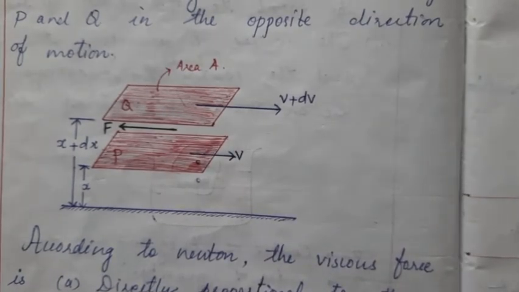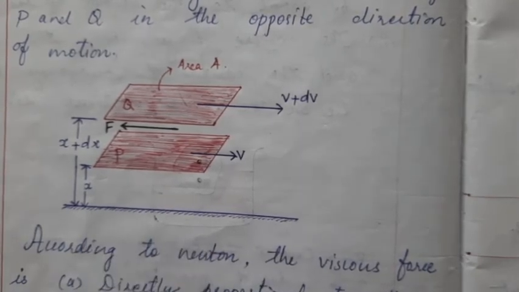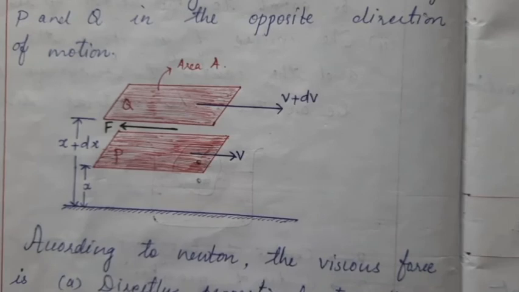After many observations, Newton understood that the layer which is in contact with a solid surface, for example the liquid layer in contact with the sides of a tube, experiences more friction, so the liquid speed will be lesser.